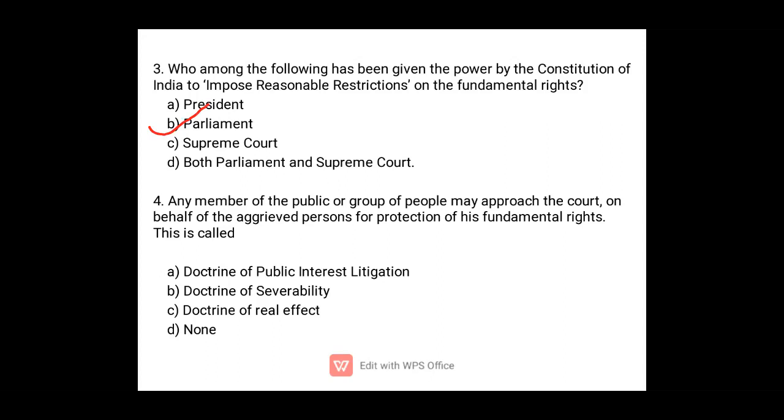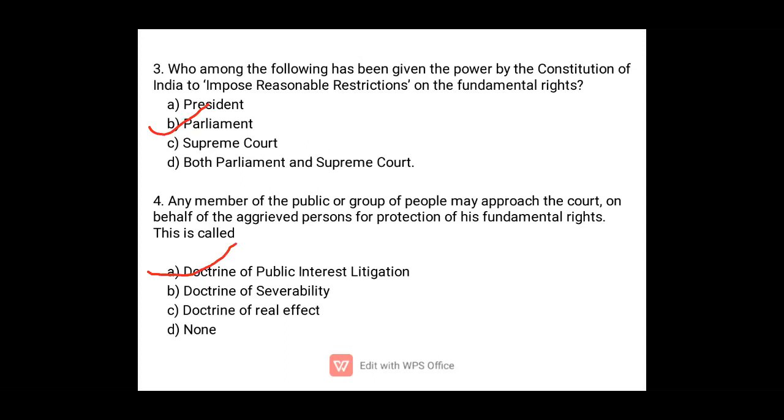Okay, so number 4. Any members of the public or group of people may approach the court on behalf of the aggrieved persons for protection of their fundamental rights. This is called what? Doctrine of public interest litigation, doctrine of severability, doctrine of real effect, or none. So the answer will be, it is the doctrine of public interest litigation. So it is against the locus standi.